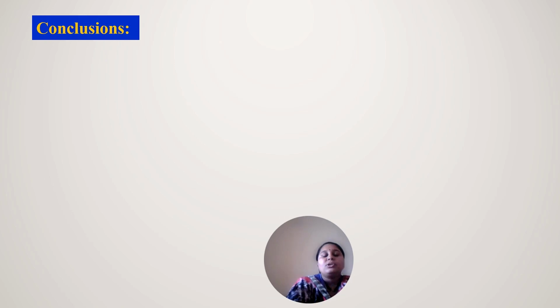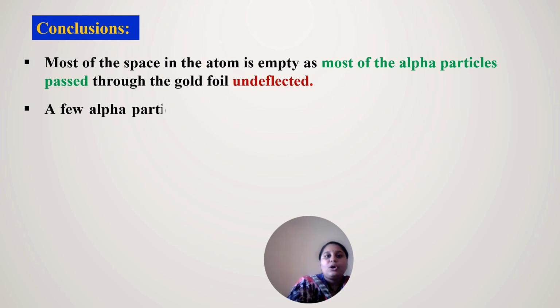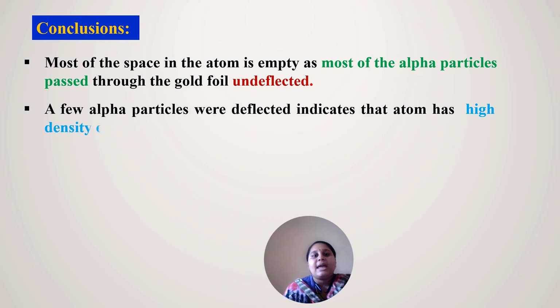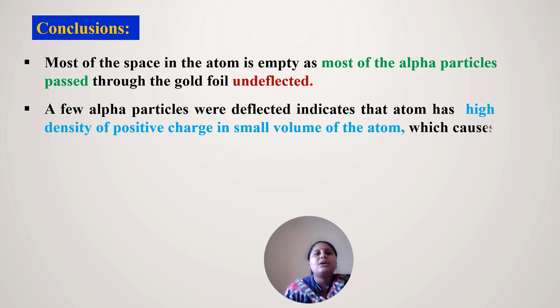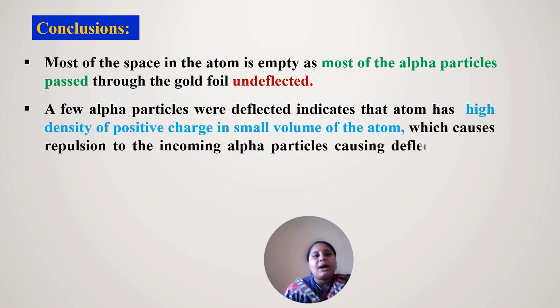So what is the conclusion? Most of the atom is empty, as most of the alpha particles pass through the gold foil. A few alpha particles were deflected, indicating a high density of positive charge in a small volume of the atom, which undergoes repulsion. As the charge cannot be sustained, the particle deflects out, indicating a small volume.